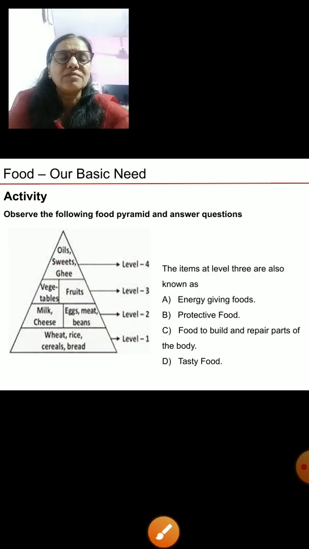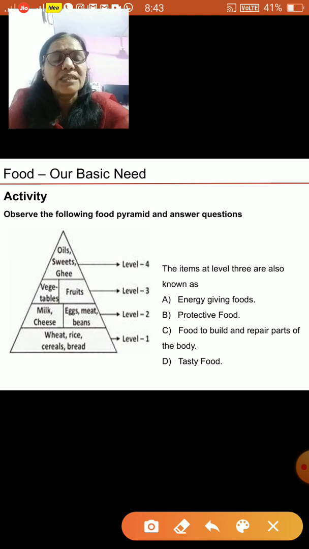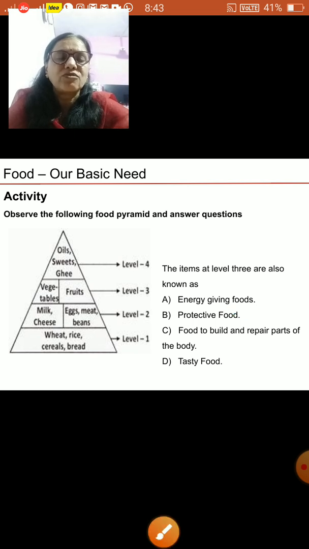Okay, another one. The items at level 3 are also known as what? Tell me, what is at the level 3? Level 3 is having vegetables and fruits. So they are known as what? They are known as protective food. They protect you from certain diseases. They keep you healthy and fit. And this is how we have marked the right option, protective food.